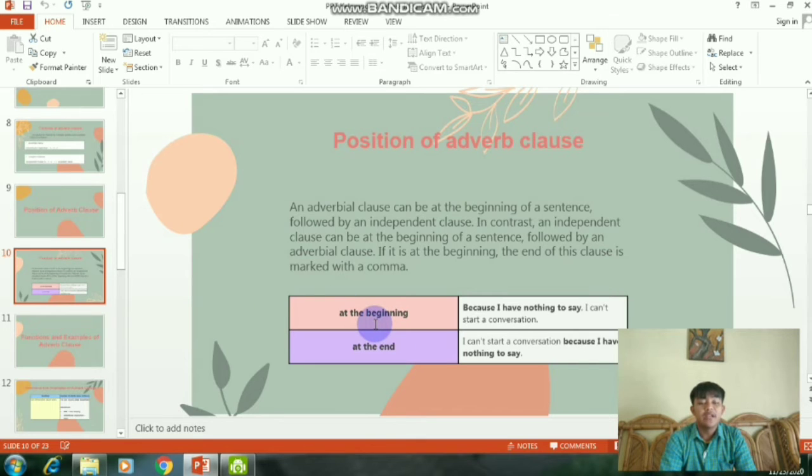Okay, at the beginning: because I have nothing to say, comma, I can start a conversation. Next, at the end: I can start a conversation because I have nothing to say, without a comma. At the beginning with a comma and at the end without a comma. Okay?